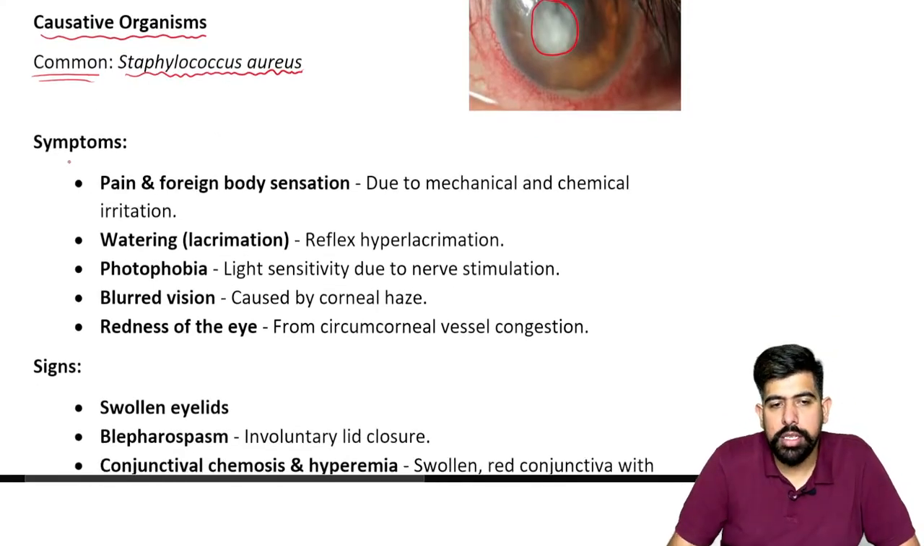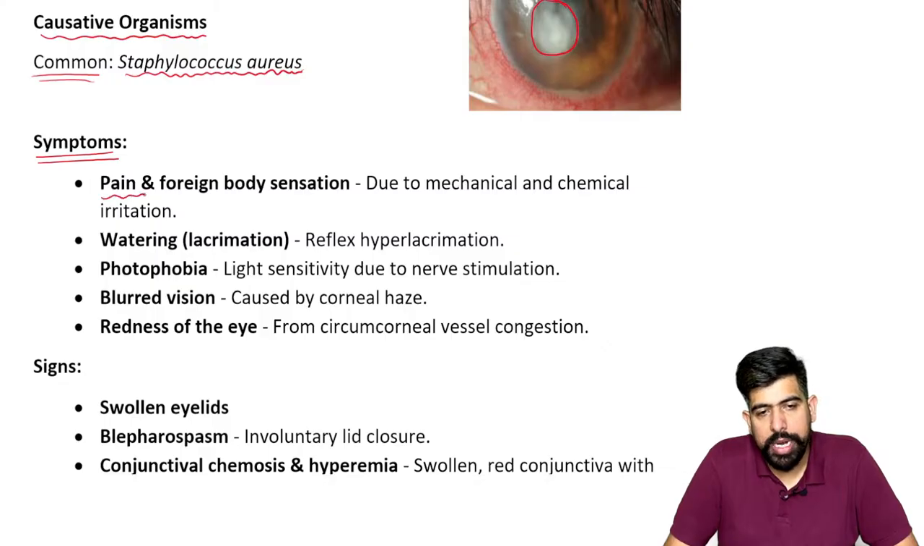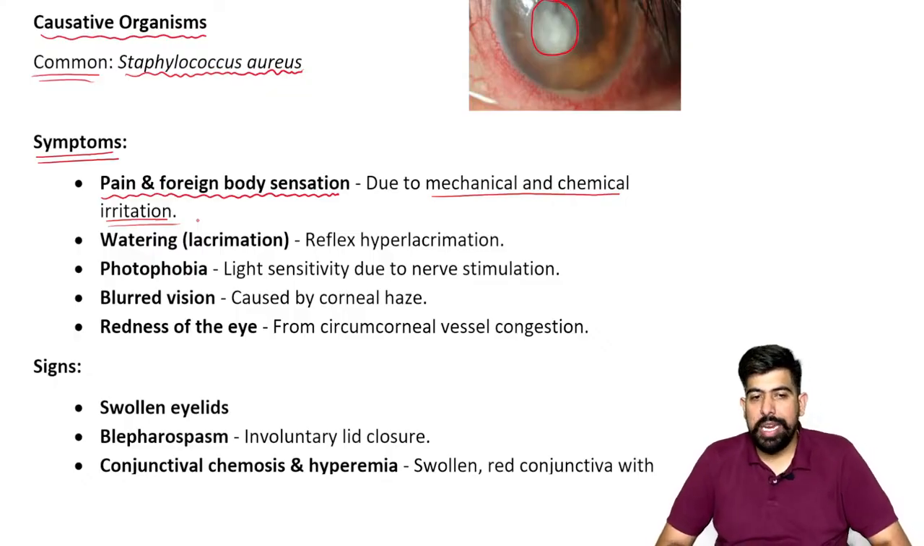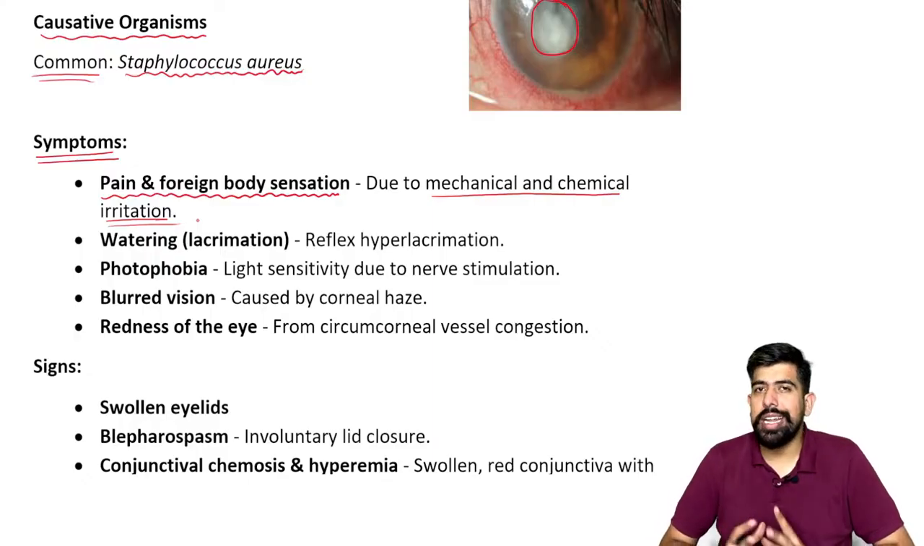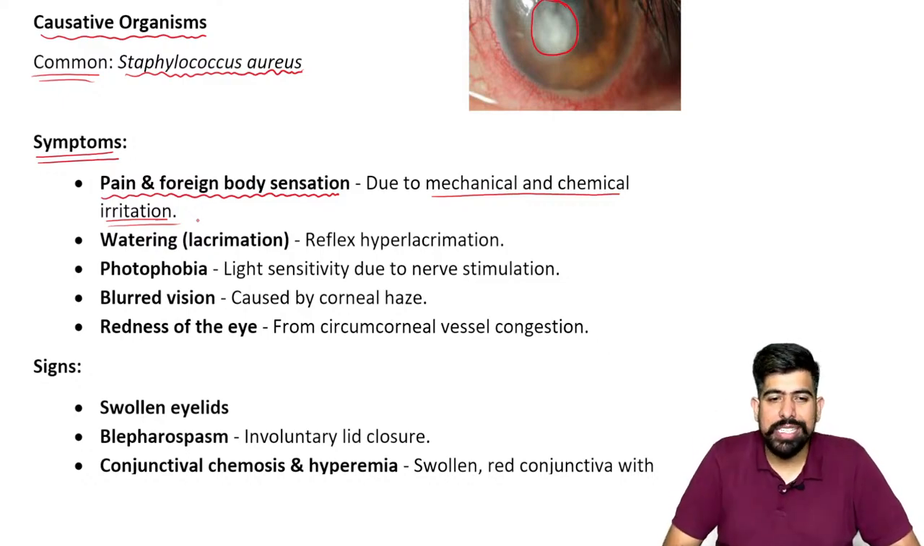Now, what symptoms will be seen in this patient? Please remember, the first is pain and foreign body sensation due to mechanical and some chemical irritations. The patient is feeling pain and foreign body sensation. The patient feels like some foreign body has fallen into the eye, as if there is something inside the eye.